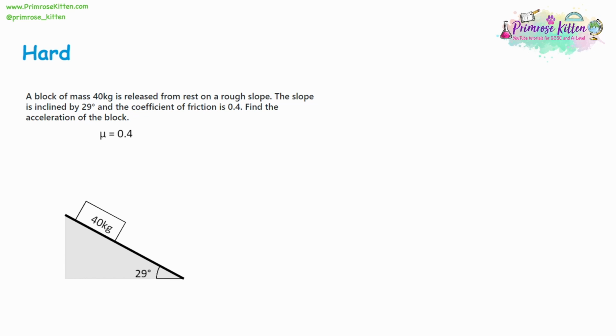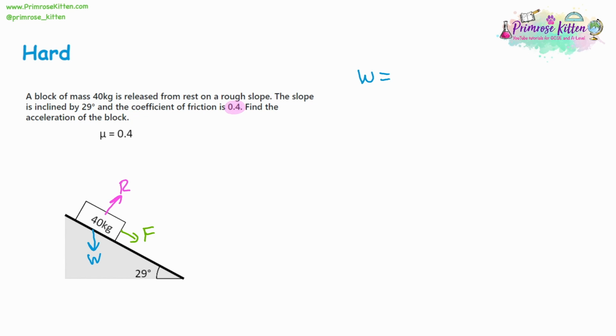So again, we've got a block on the slope. It has a weight pushing down the slope. It has a reaction force, and this time we actually have a coefficient of friction, which is 0.4. So we do need to be looking at the reaction force here, because then the force going down the slope is going to be altered by the friction. It's going to slow it down. So let's go through our usual steps.